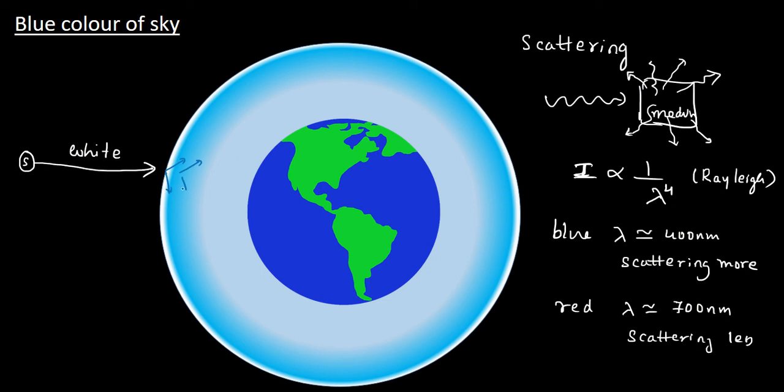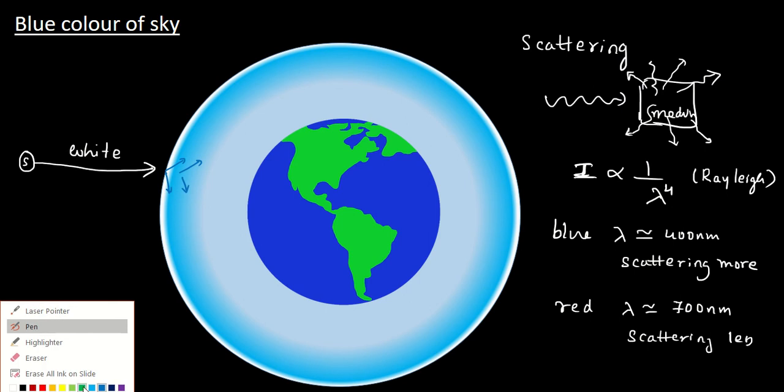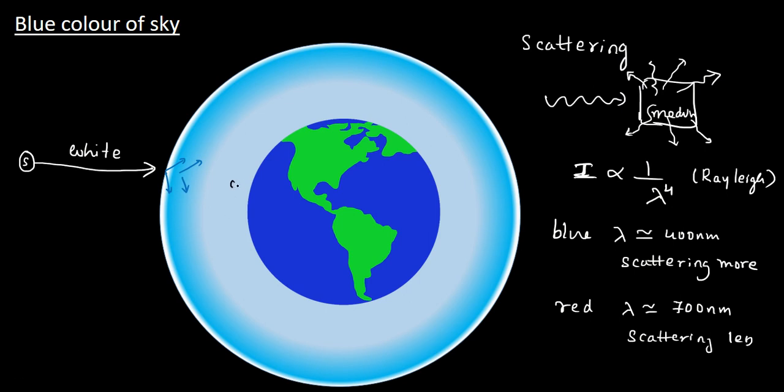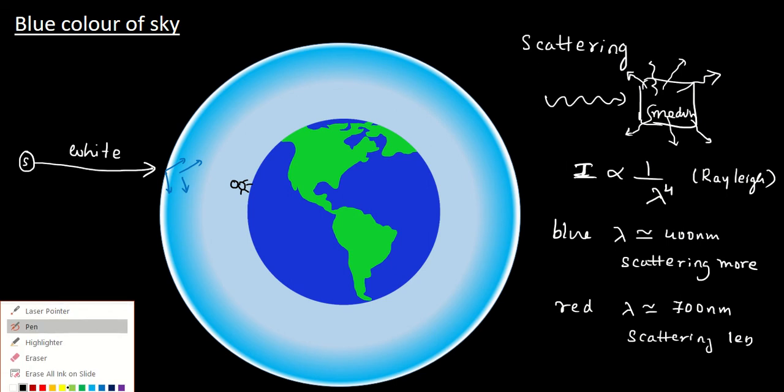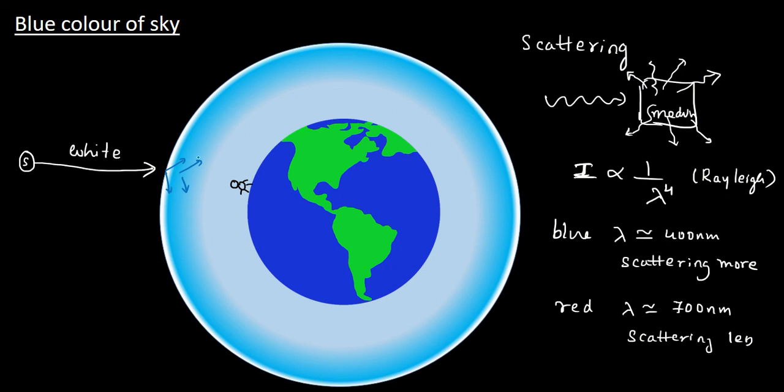Blue scatters more. Therefore, if an observer is standing on the surface of the planet here, what can he see if he looks at the sky? He receives the white light scattered by the sky here. He receives that light, so it appears as blue color.